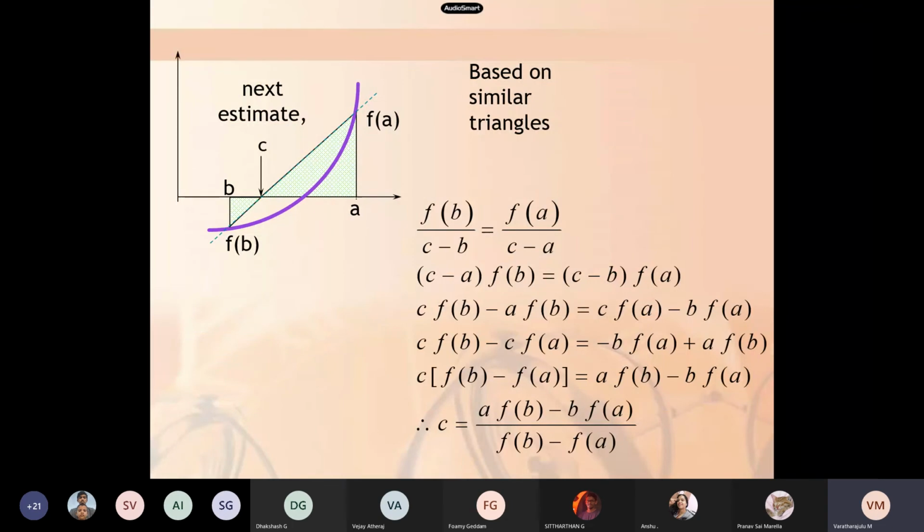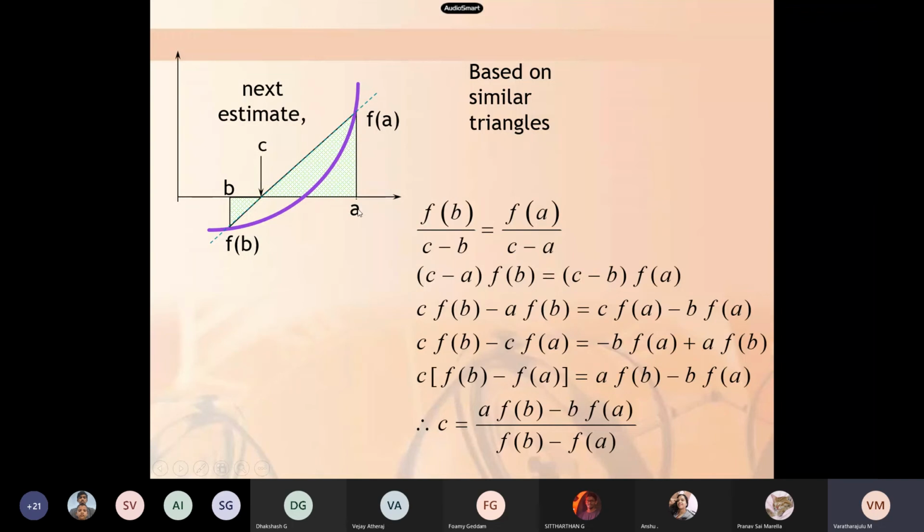Now, to make you pay attention, I asked you to read. So this is our focus, and we have very few minutes. I'll stop this regula falsi method early, but please stay with us for a few more minutes.